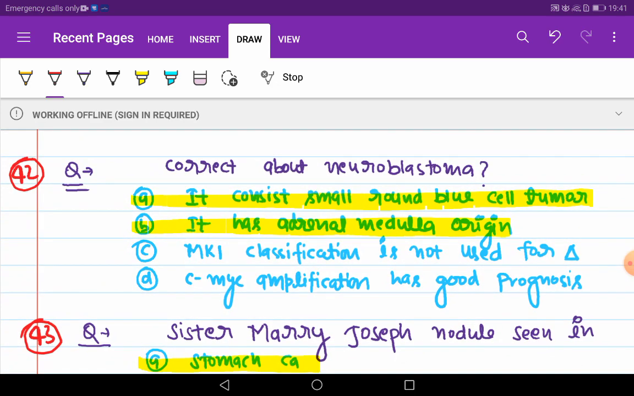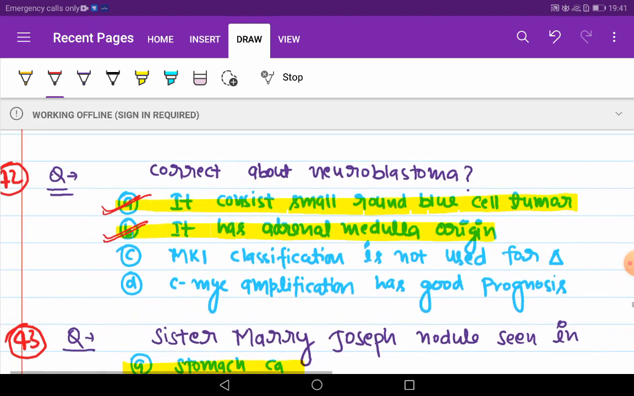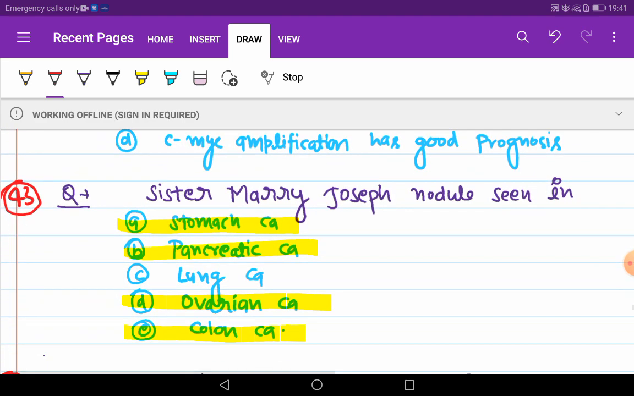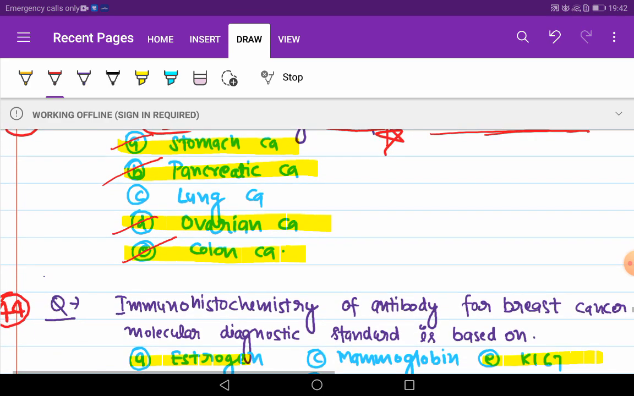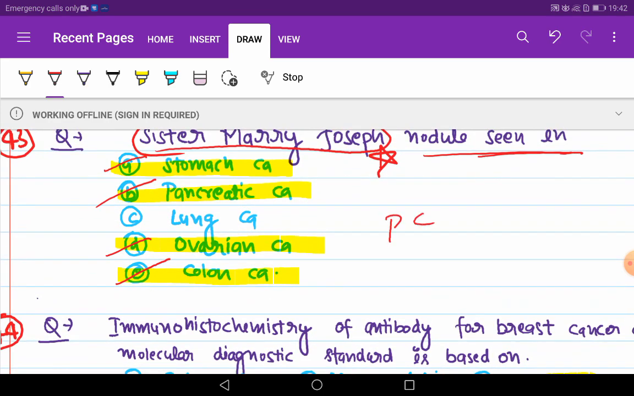Next question is correct about neuroblastoma. It consists of small round blue cell tumor. It has adrenal medulla origin. These are correct options. Sister Mary Joseph nodule seen in stomach cancer, pancreatic cancer, ovarian cancer, colon cancer. Stomach, pancreas, colon, ovarian.